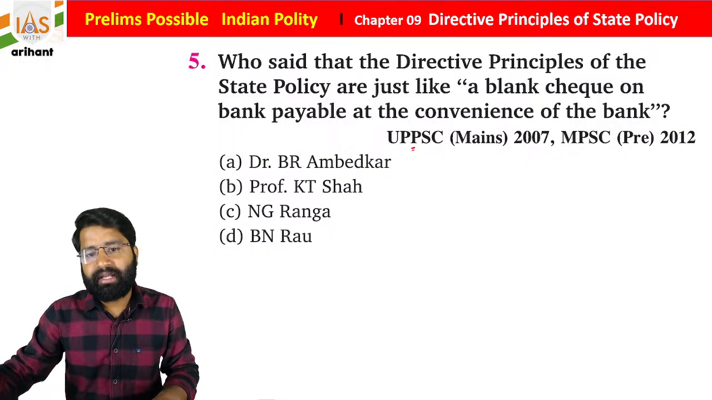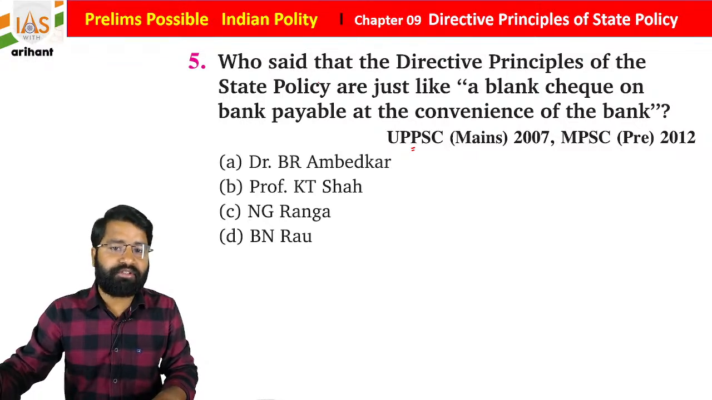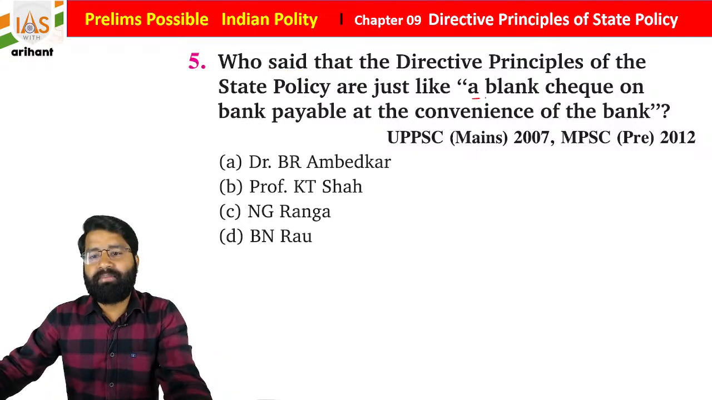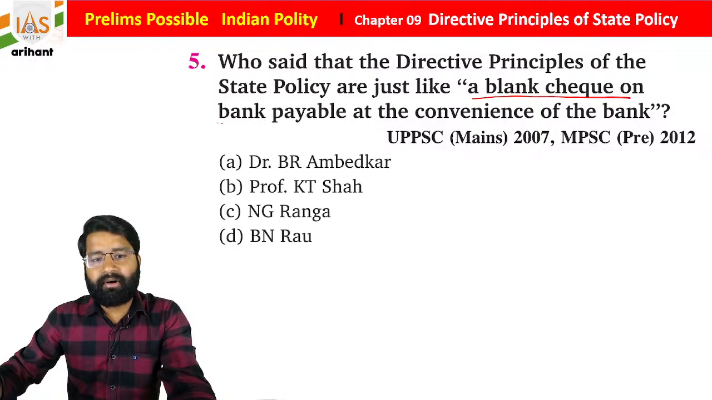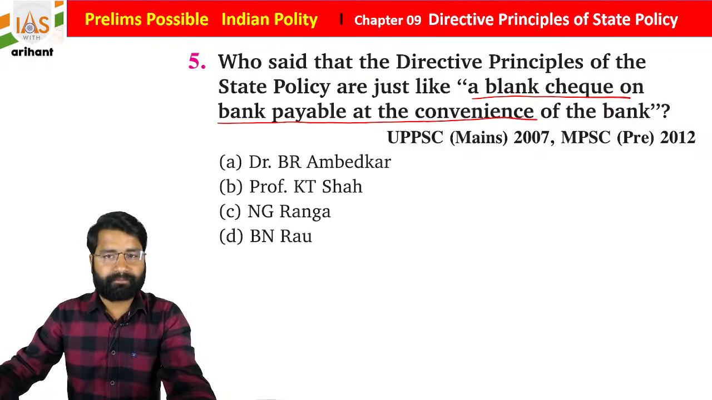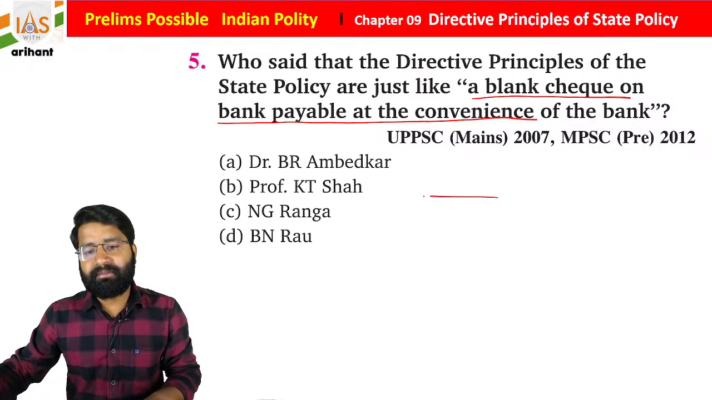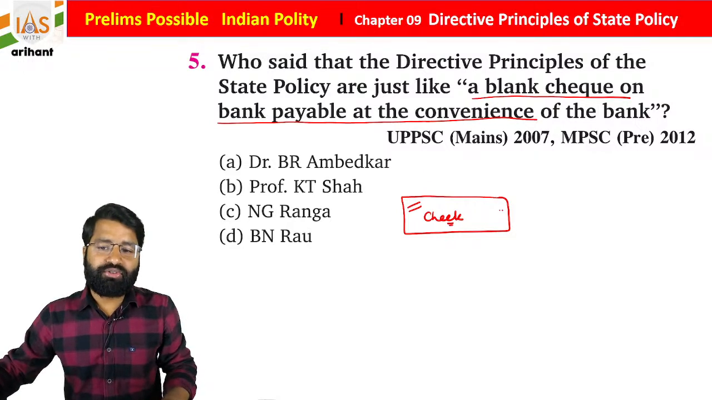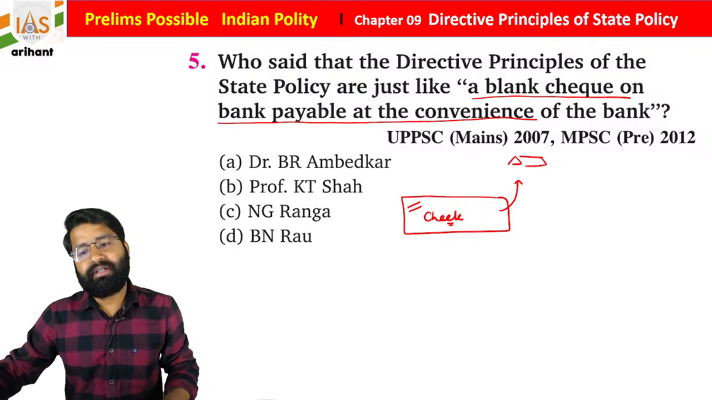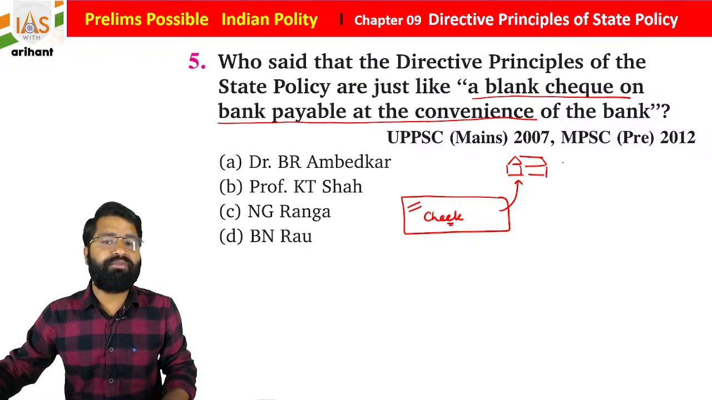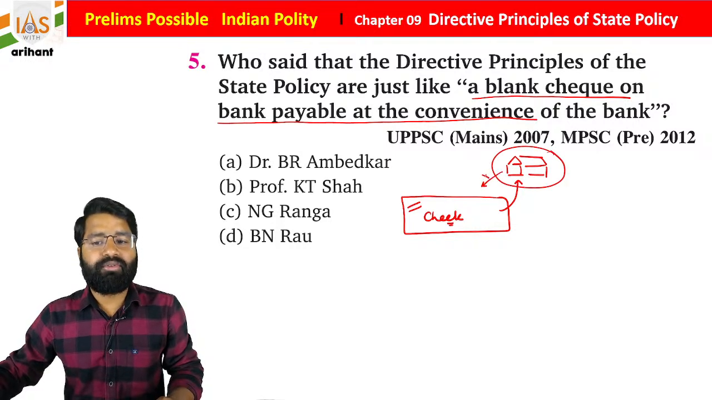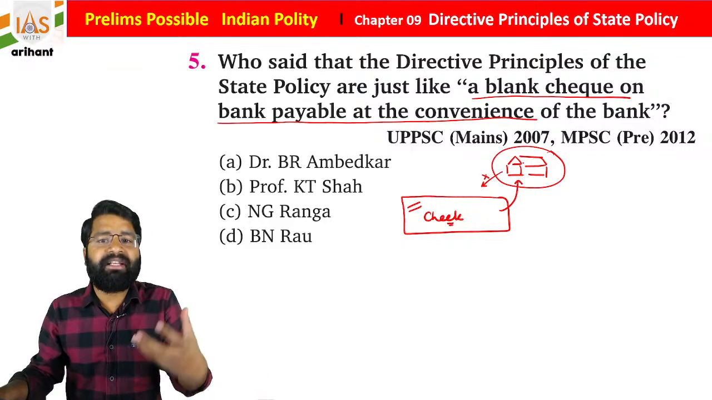Now see the next question. It was in UPPSC and Maharashtra PSC: who said that the directive principles of state policy are just like a blank check on a bank payable at the convenience of the bank? What does it mean? Basically, the directive principles of state policy are a blank check. It is a check where, once you go to the bank to encash it, it depends on the bank whether they are going to give you money or not. Let's suppose the bank has money, they can give you. If the bank doesn't want to give you, they are not going to give you. So it basically depends on the resources.